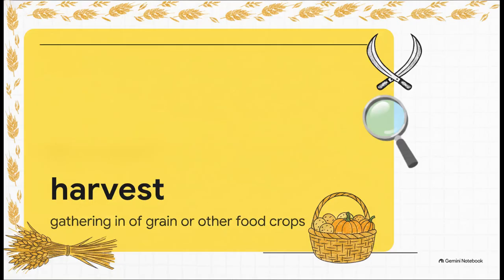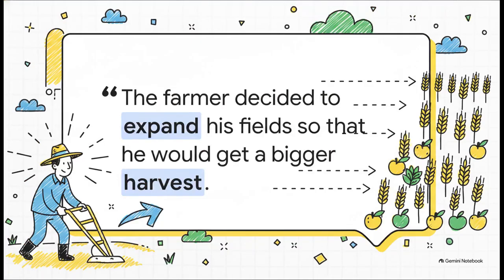We'll start with the absolute foundation of human agriculture, and that's harvest. This represents the gathering in of grain or other food crops. It's the physical culmination of an entire season of hard work. And this brilliantly illustrates the word in action. The farmer decided to expand his fields so that he would get a bigger harvest. It just clearly shows how human effort and strategy directly link to the yield you pull from the earth.